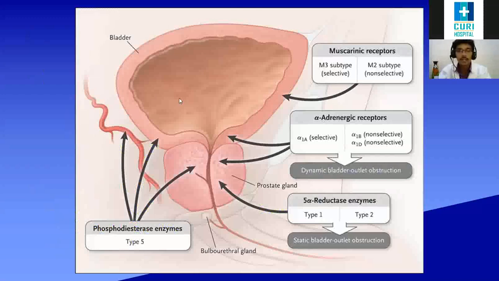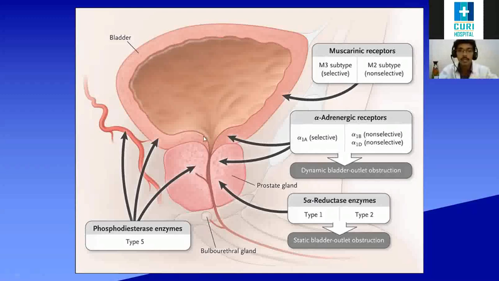Then here we see the bladder and also the prostate. We just focus on the muscarinic receptors, alpha-adrenergic receptors, and the 5-alpha reductase enzymes in the prostate. Simply, in the bladder there are detrusor muscles. There are receptors like M1, M2, M3. The most selective are M3 receptors. If M3 is activated by our autonomic nervous system, the bladder starts to constrict. So if we want to stop the bladder from constricting, we should block the M3 receptor.